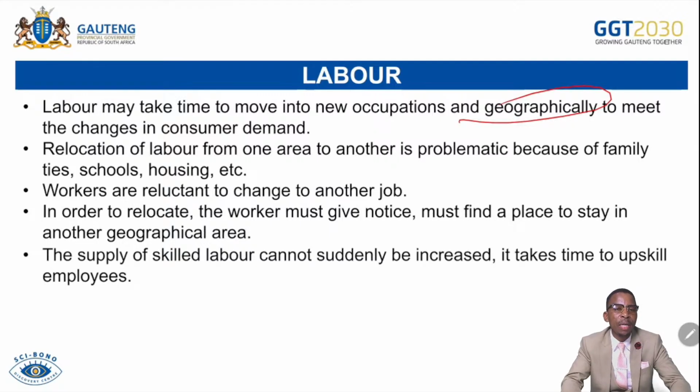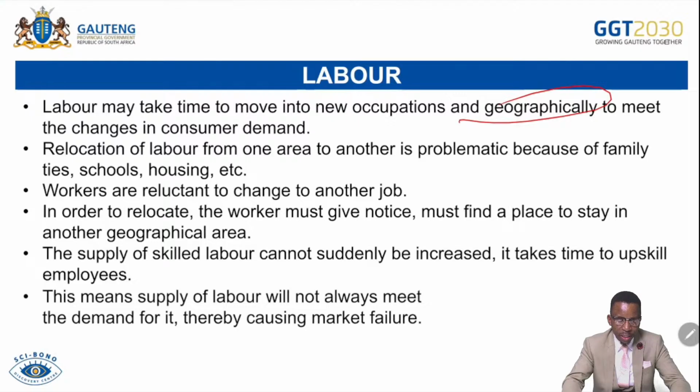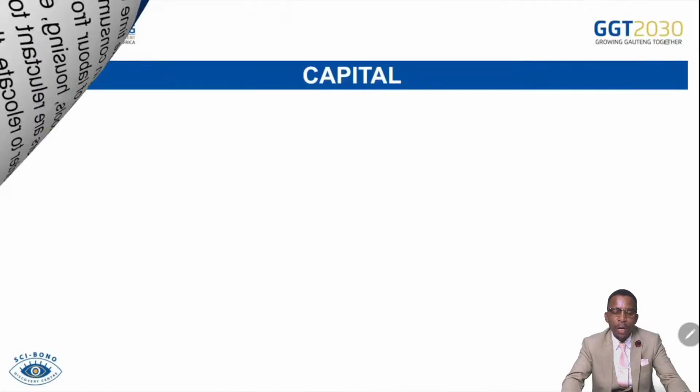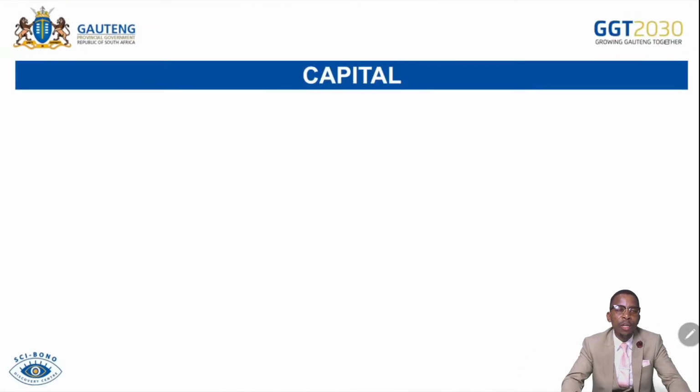So supply of skilled labor takes time to be ready for use in the labor market. This means supply of labor will not always meet the demand for it, thereby causing market failure, because as the market demands more skilled labor while there is less, it will take about 2 to 4 years to have that skilled labor supplied. So there will always be an undersupply of skilled labor of some nature, because it takes time to upskill a person from being unskilled to being skilled.